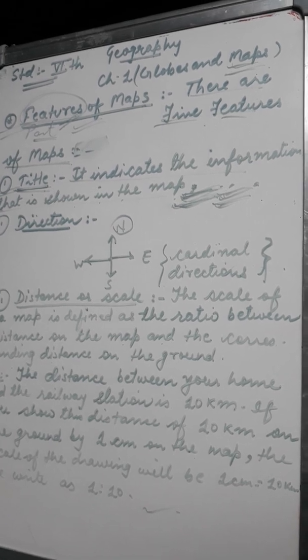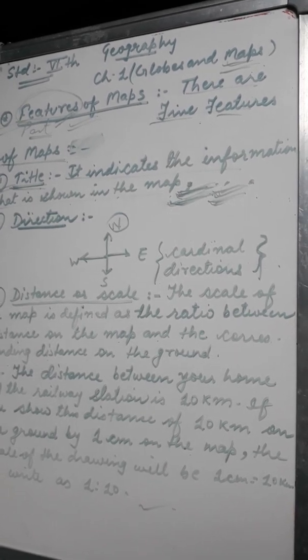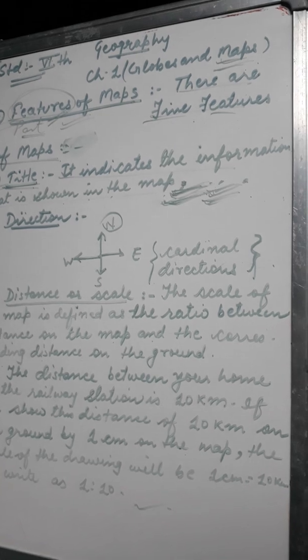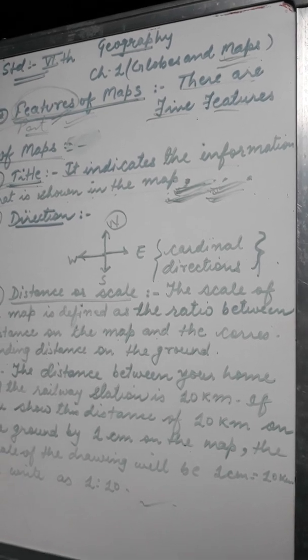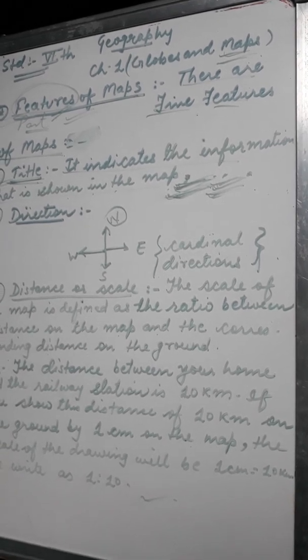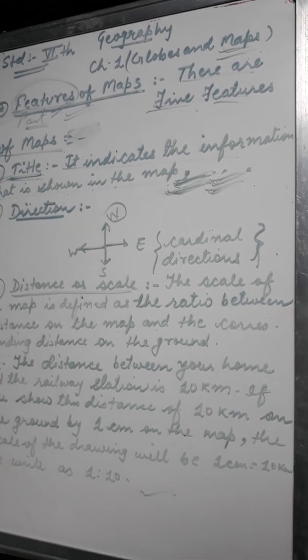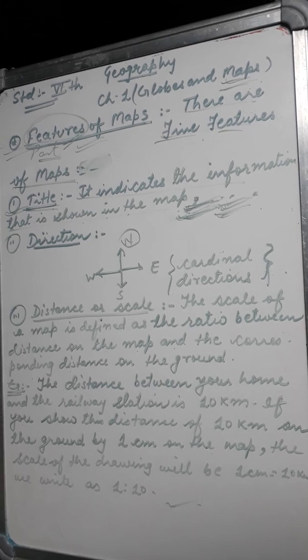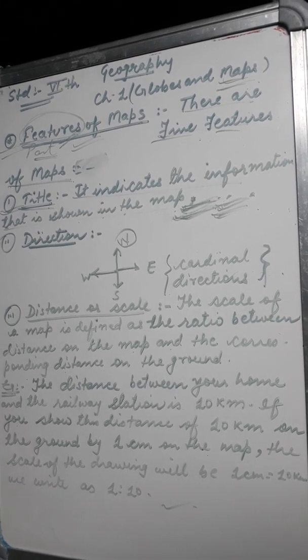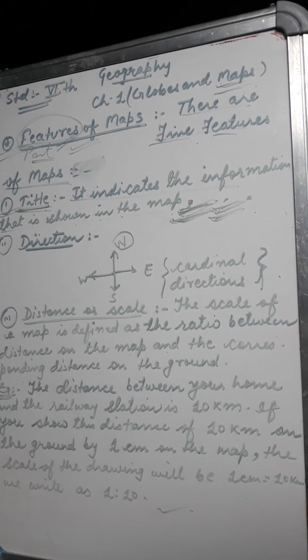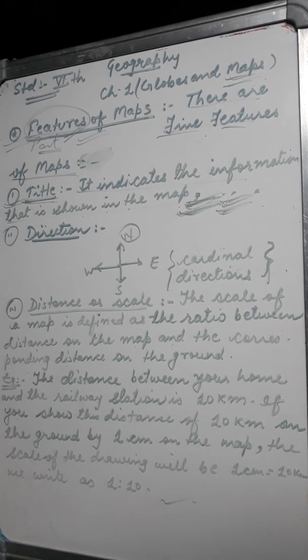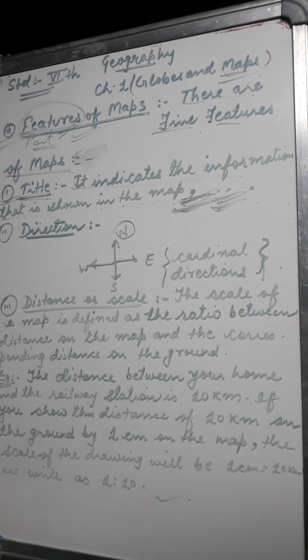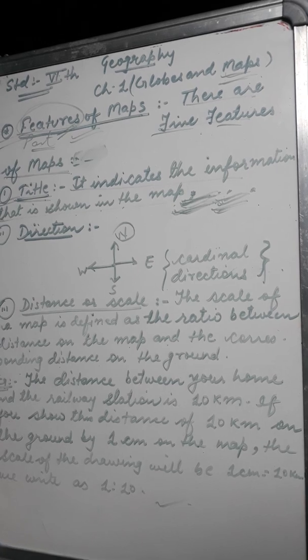Before starting the topic features of maps, I will recall some points that I have taught you in my previous class. Those are maps and their kinds. The definition of map said that it is a drawing or visual representation of the earth's surface or part of it showing countries, towns, rivers, etc. on a flat surface.